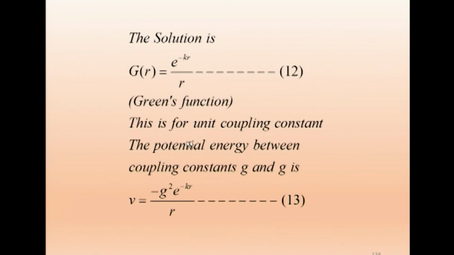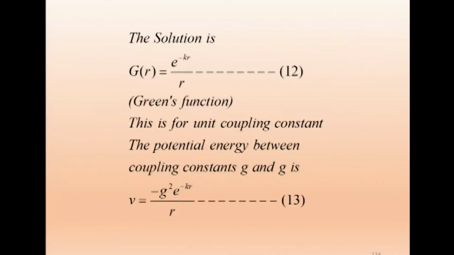So the potential energy between coupling constants g and g, in other words between neutron and neutron or neutron and proton, between two particles g and g, is V equals minus g squared, with e power minus kr retained, instead of q squared we get g squared. And why this negative sign? Because it is attractive.